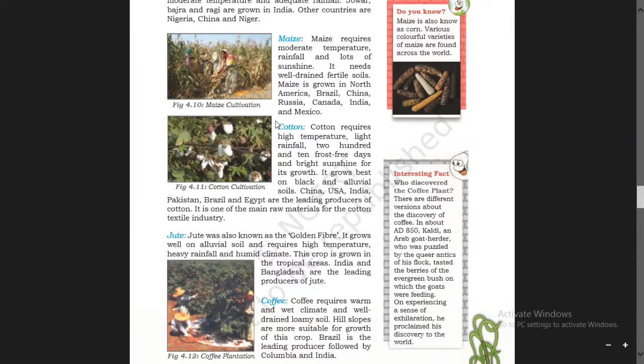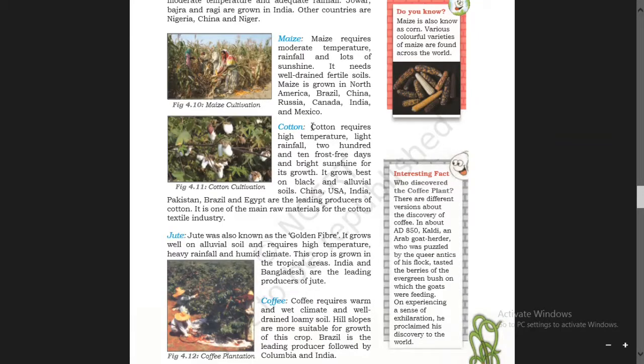Do you know maize is also known as corn? Various colorful varieties of maize are found across the world. Here you can see the picture of different colored maize. The same is found here in our Manipur also.